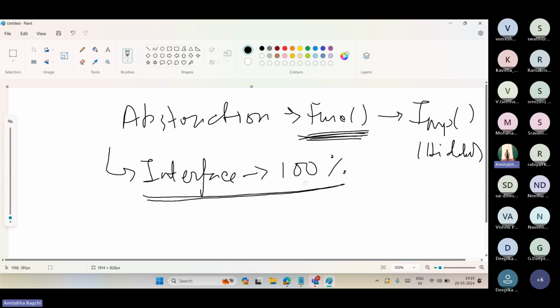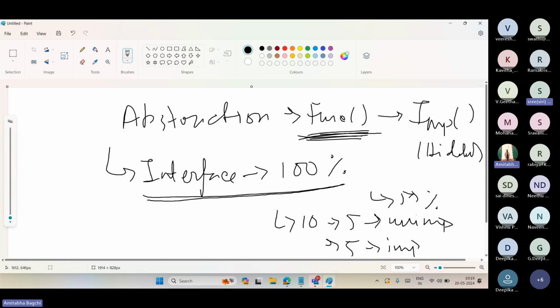If I want 50% abstraction, that means if I have 10 methods, 5 need to be unimplemented and 5 need to be implemented. Then I can say this particular entity, it might be a class, an interface or whatever, has achieved 50% abstraction, correct?